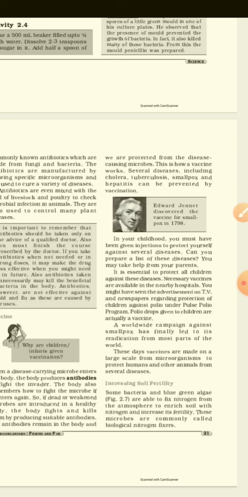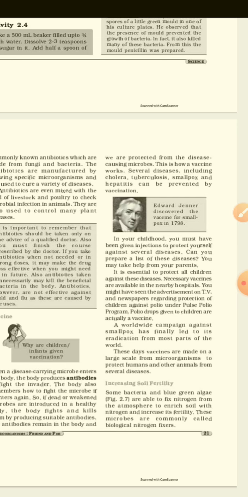A worldwide campaign against smallpox has finally led to its eradication from most parts of the world. These days, vaccines are made on a large scale from microorganisms to protect humans and other animals from several diseases.